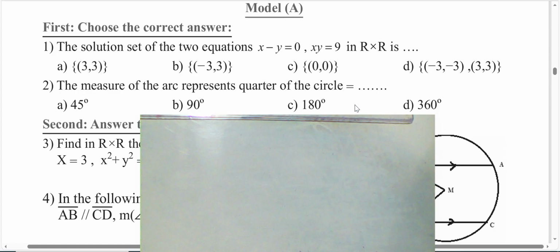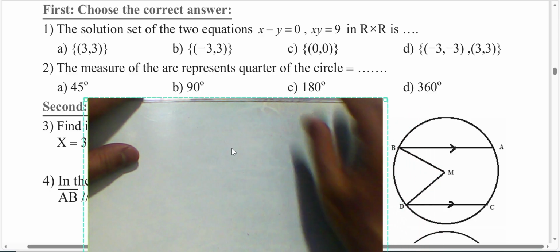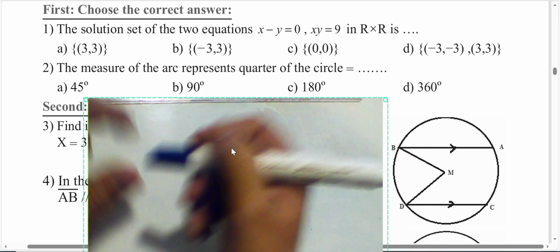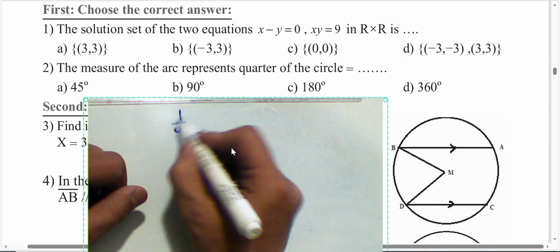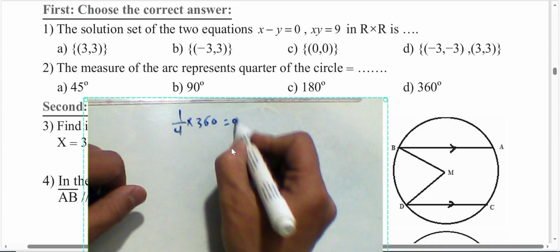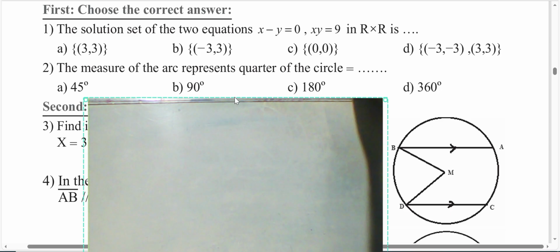Next question, the measure of the arc represents a quarter of the circle. We know the measure of a circle equals 360. Quarter means 1 over 4 times 360, which will be 90 degrees. Next question,